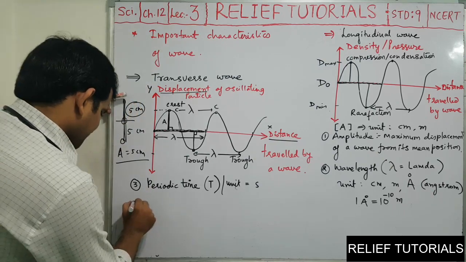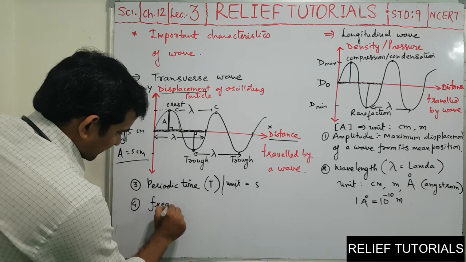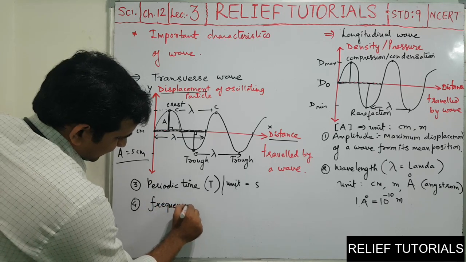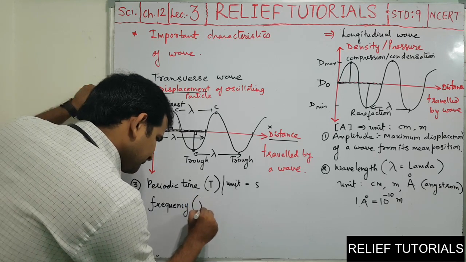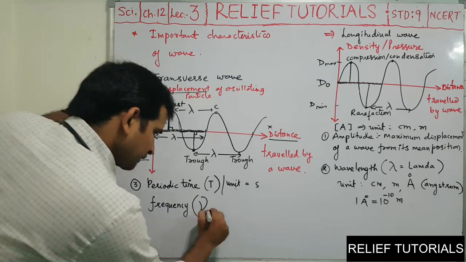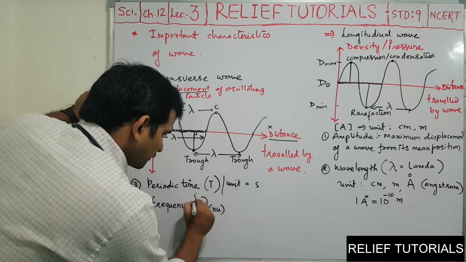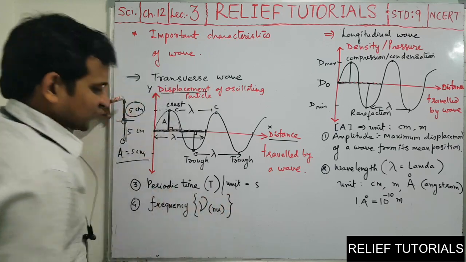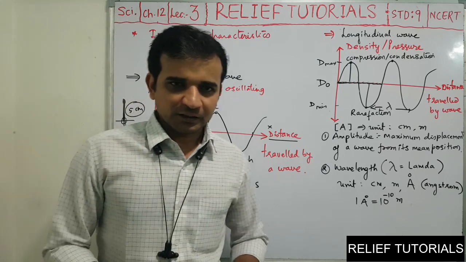Okay. Next term is frequency. The symbol for frequency is nu, N-U. Now what do you mean by frequency?